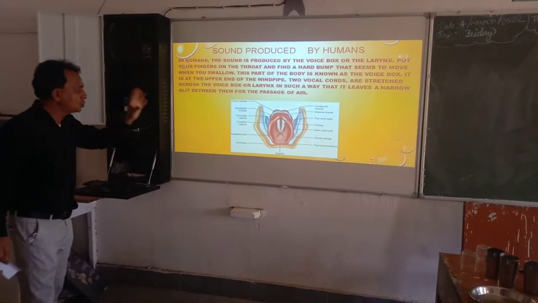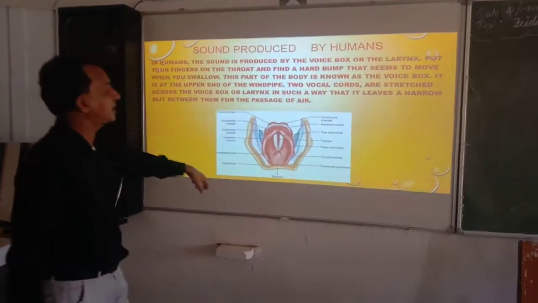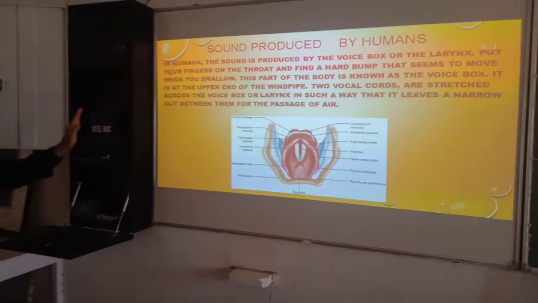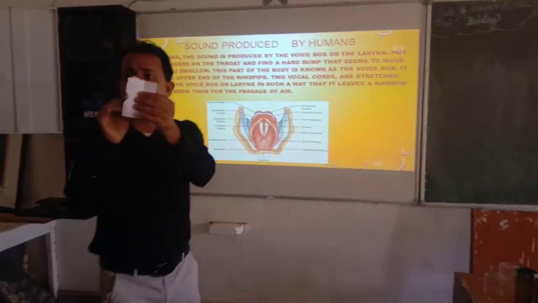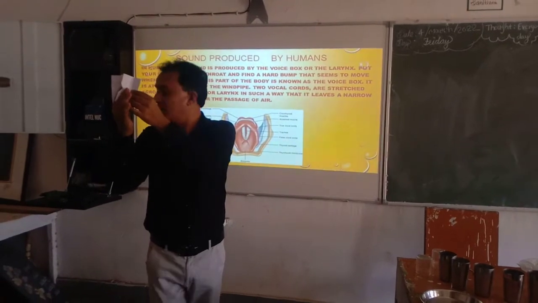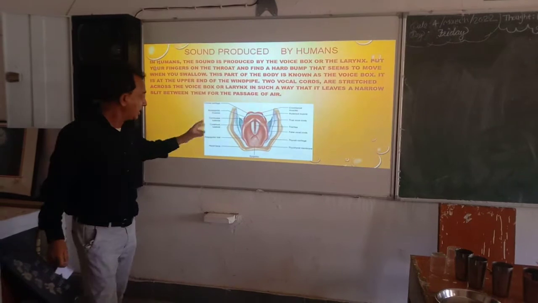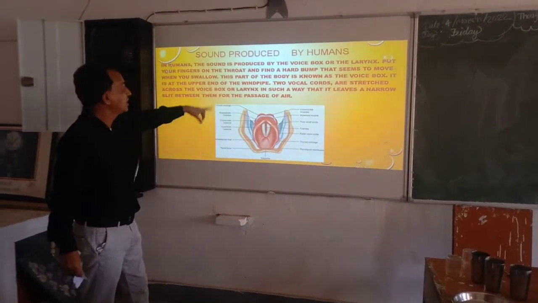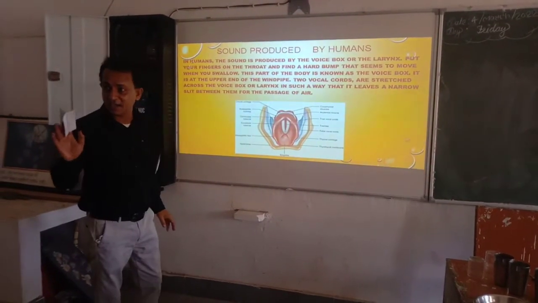Okay, and two vocal cords. Here the two vocal cords are running across the voice box or larynx in such a way that it produces a narrow slit like this. Is that clear? Yes. In the same manner, here is a slit. Similarly, there is a slit in between the two vocal cords. Okay, is that clear? Yes.